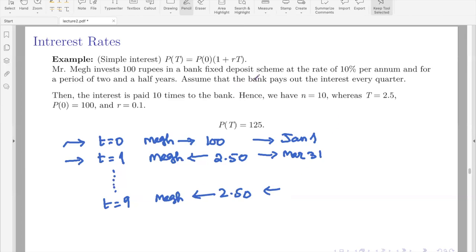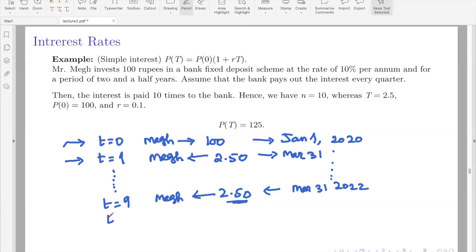Okay. Meg got 2 rupees 50 paise till what time? 2.5 years means, suppose this happened in 2020, then 2020 finished, 21 finished, and in 2022, March 31st, 2022, he will get this money.